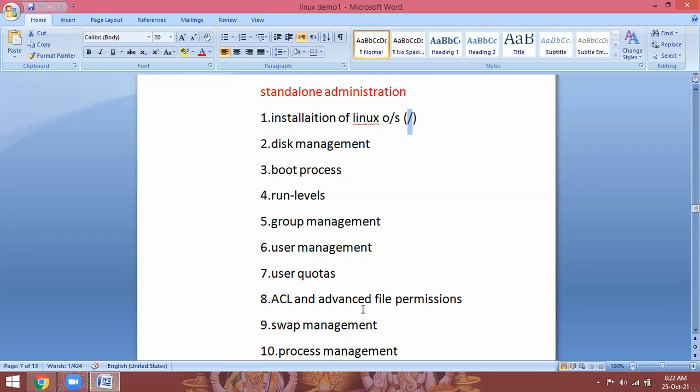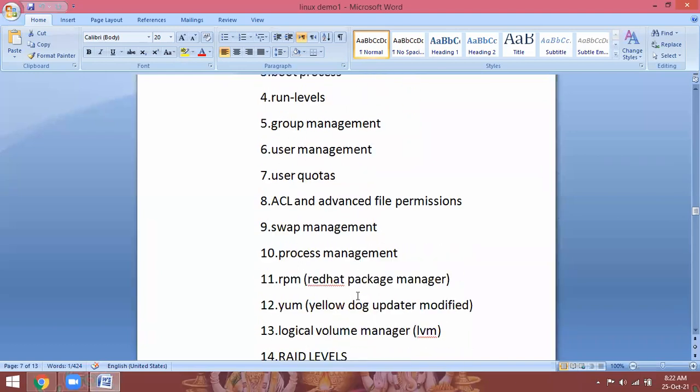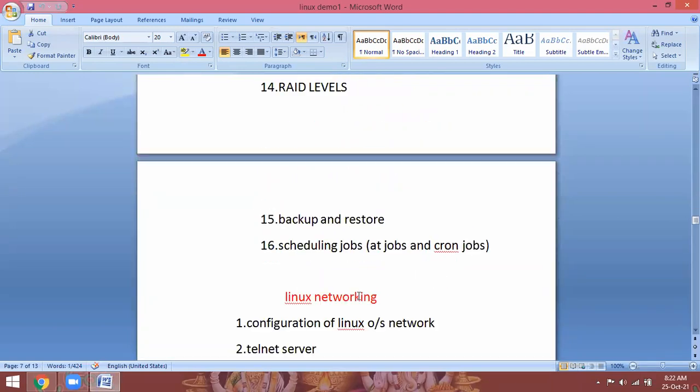Now, cloud computing. When I am going to teach you the class, I will differentiate the operating systems, so you can easily understand how it works in Windows, how it works in Linux, and how it works in cloud. Everything I will differentiate, then you can easily understand each and every topic. Next, we are coming to the cloud environment.